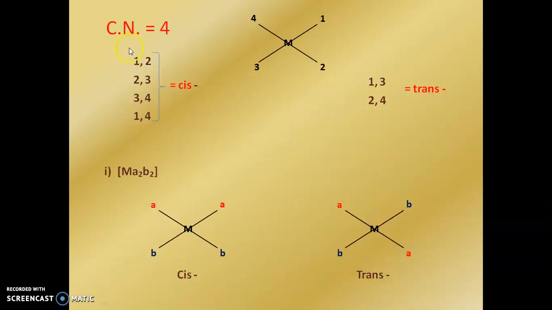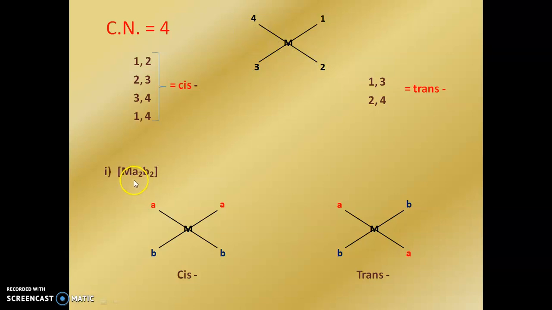Now in coordination number 4, cis positions are 1-2. If 1-2 is cis, then 2-3 is cis, 3-4 is cis, and 1-4 is cis. But 1 and 3 is the trans position, and 2 and 4 is again a trans position.